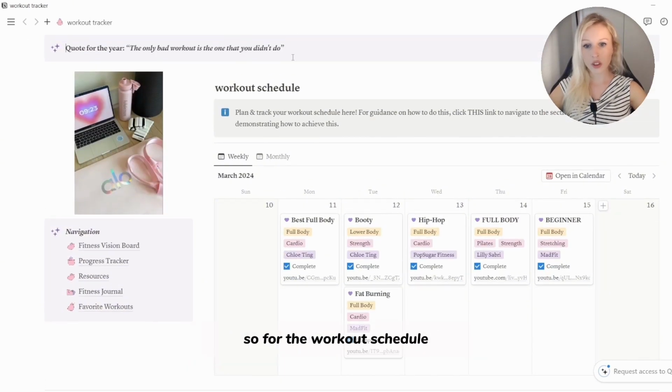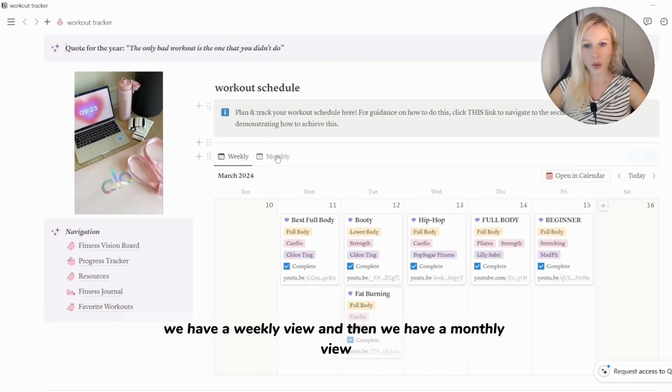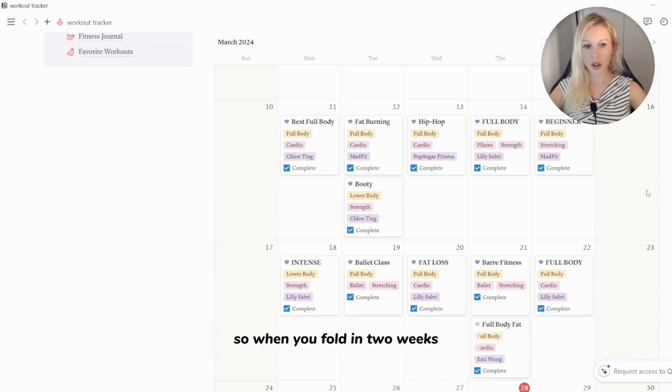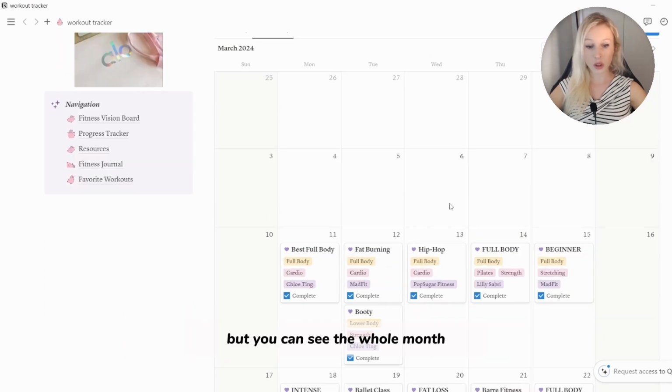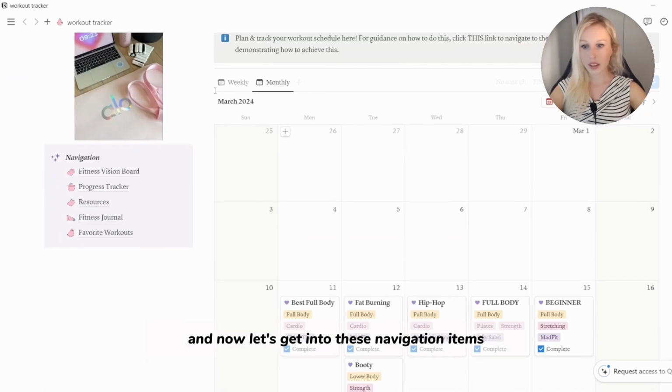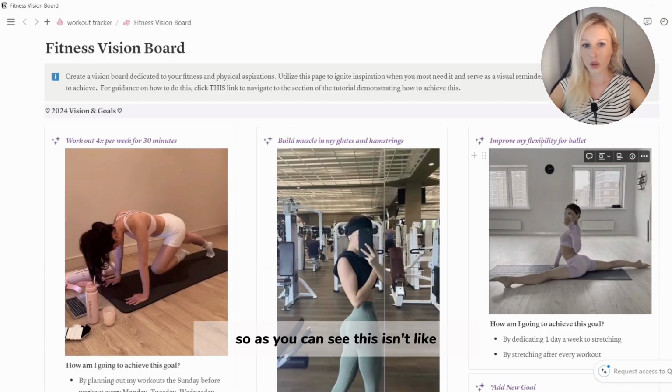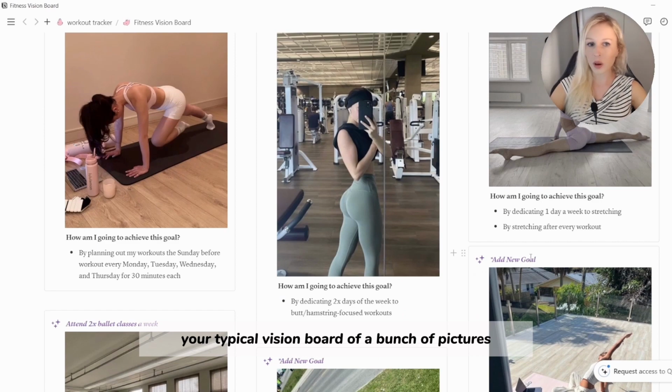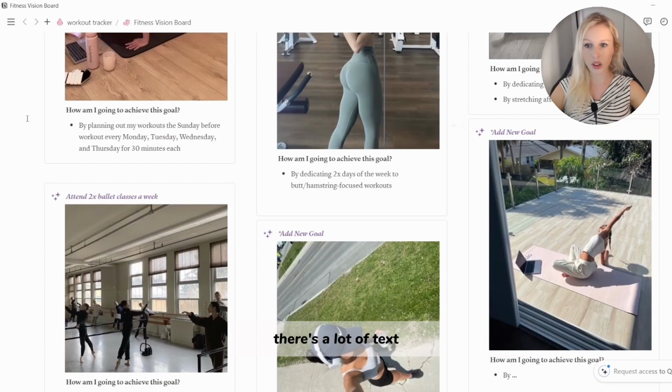So for the workout schedule, we have a weekly view and then we have a monthly view. So I've only filled in 2 weeks, but you can see the whole month. And now let's get into these navigation items. So we have the fitness vision board. So as you can see, this isn't like your typical vision board with a whole bunch of pictures. There's a lot of text.